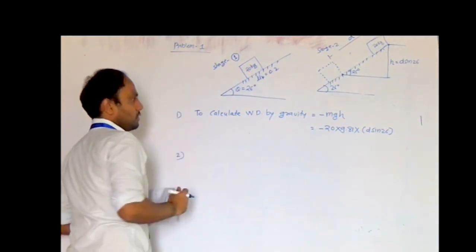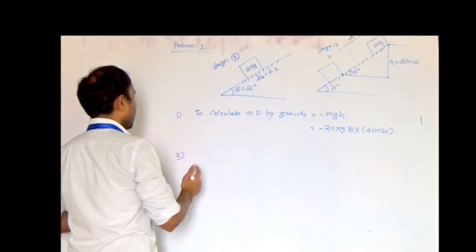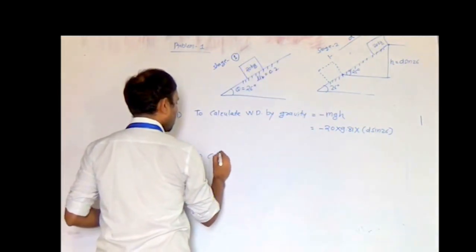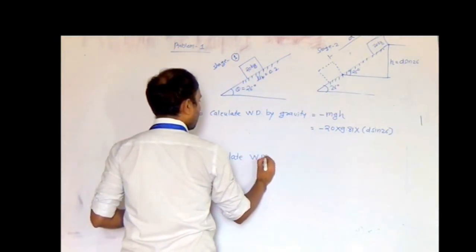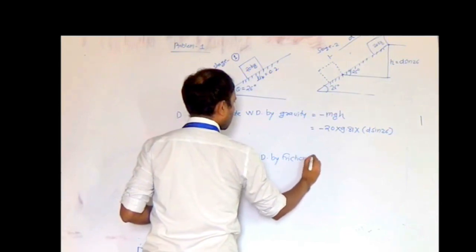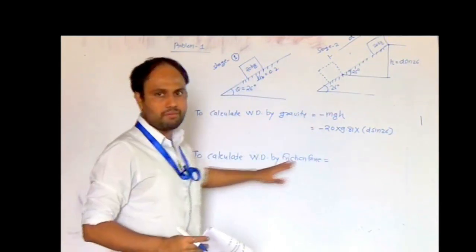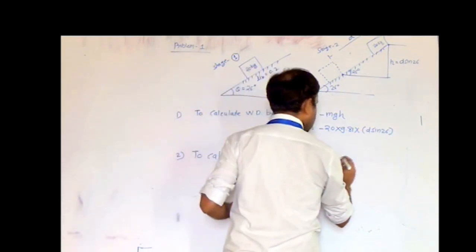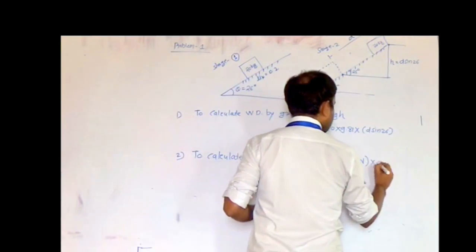Second part, we have already discussed that there is work done because of the friction force. To calculate the work done by the friction force, it is equal to minus mu k N into the distance travelled d.